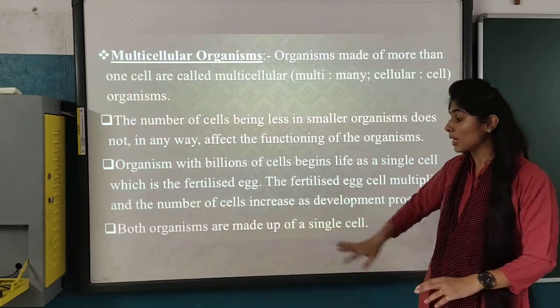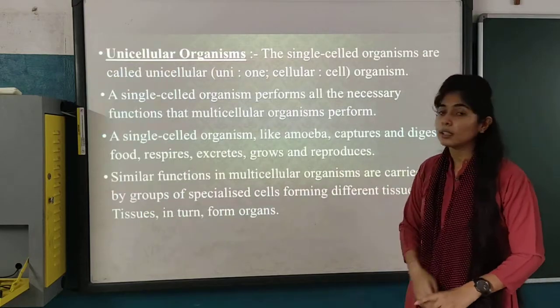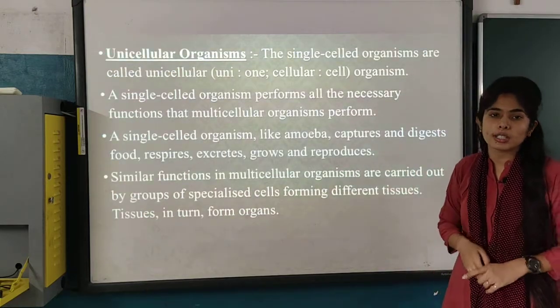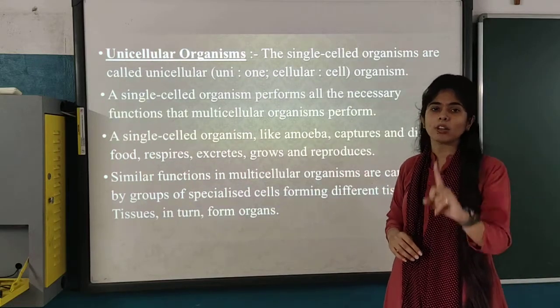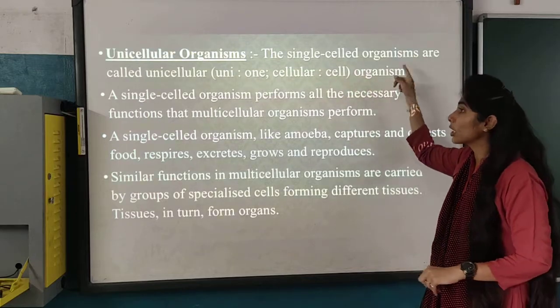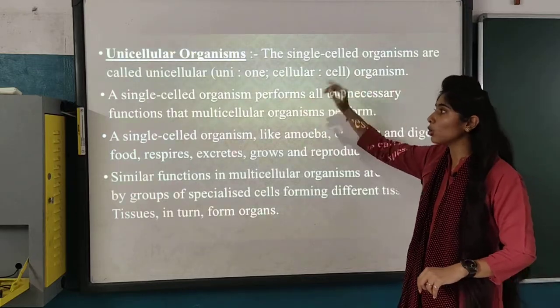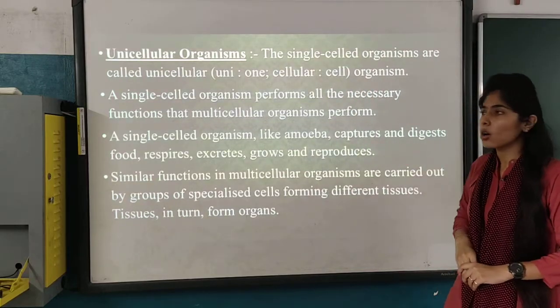Both organisms are made up of a single cell? Yes. A unicellular organism is an organism which is made up of only one cell. That organism is known as a unicellular organism. The single-celled organism is called unicellular. Uni means one, cellular means cell, that is a unicellular organism.